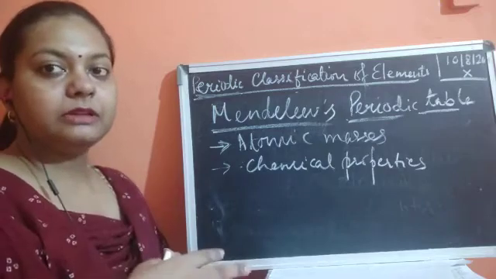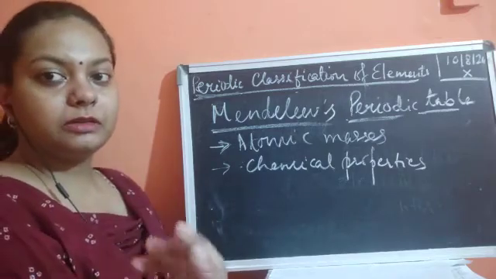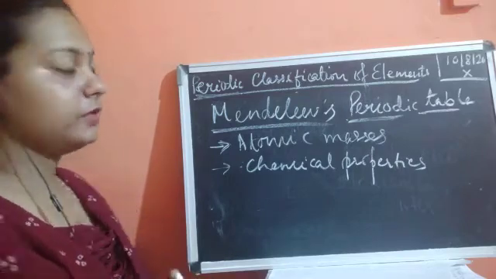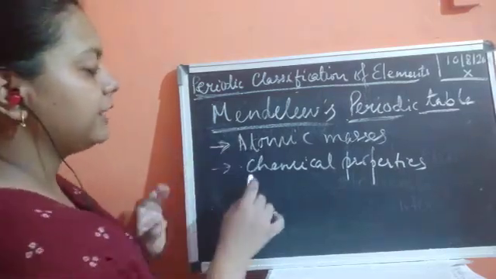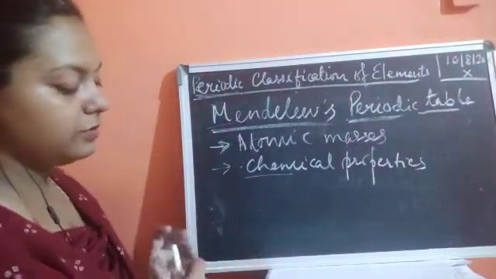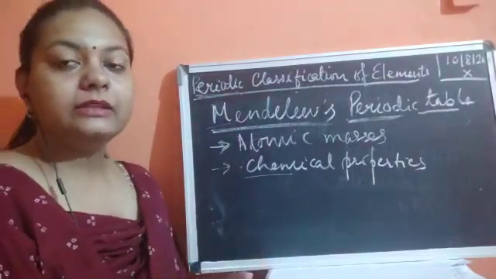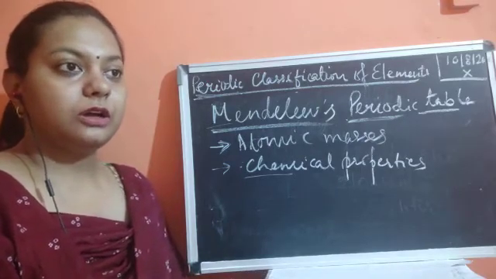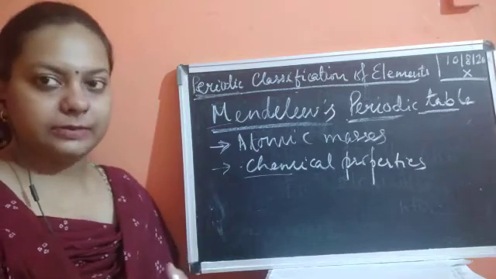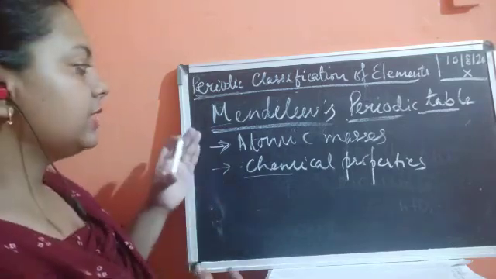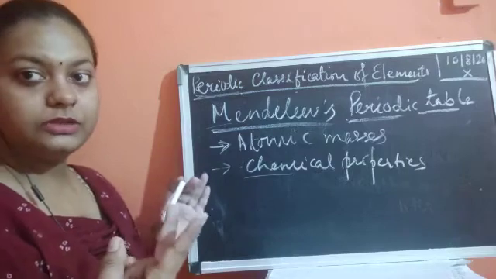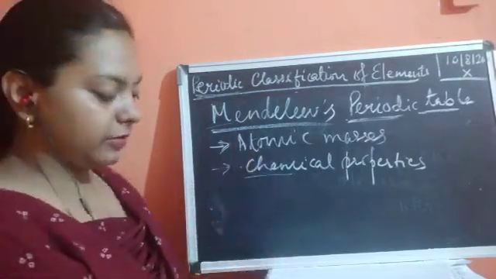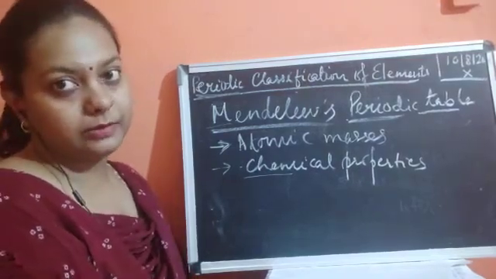That became the concept for finding the next level of classification, given by Mendeleev, and he found that the chemical properties also play a very important role in classifying the elements. So he took two concepts: atomic mass, and second, the chemical properties. He didn't ignore the chemical properties.